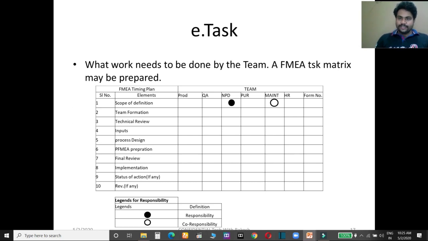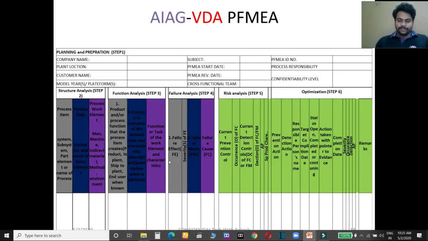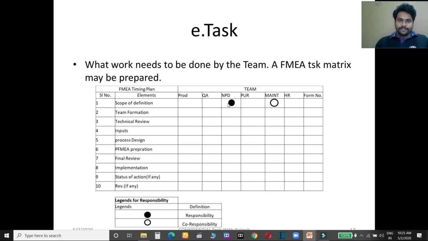Form number is another thing. In the legend, the colored circle defines who is responsible for a scope of definition, and the blank circle defines who is co-responsible. So in the scope of definition, here I have taken NPD is responsible and maintenance is co-responsible.